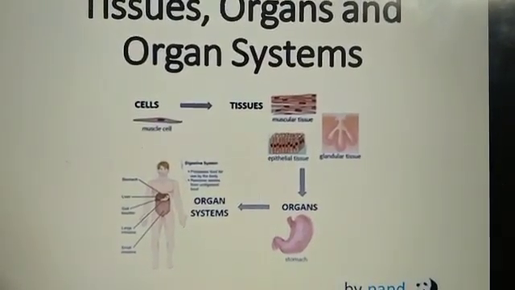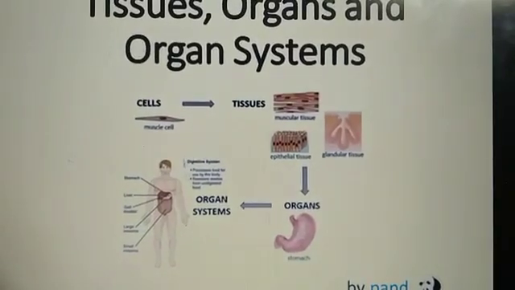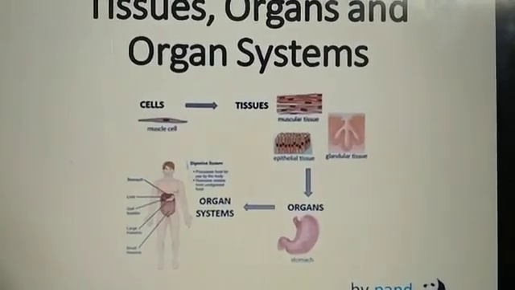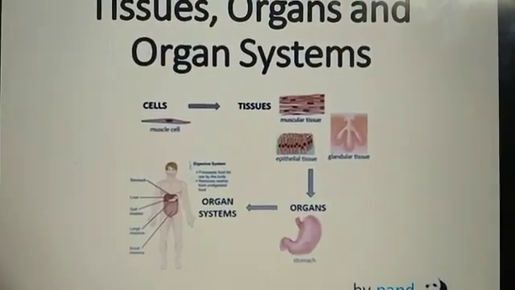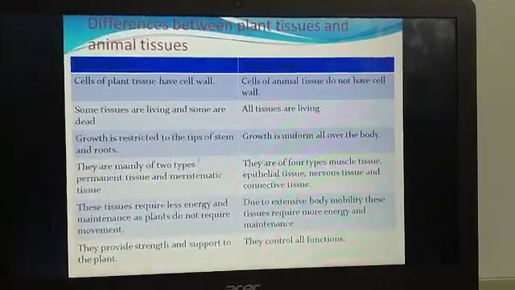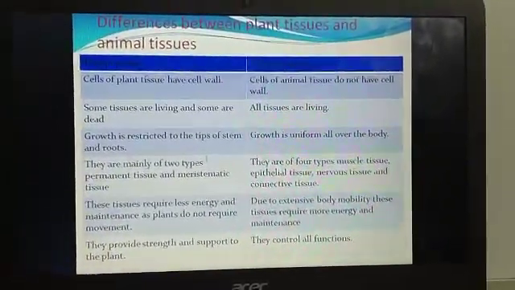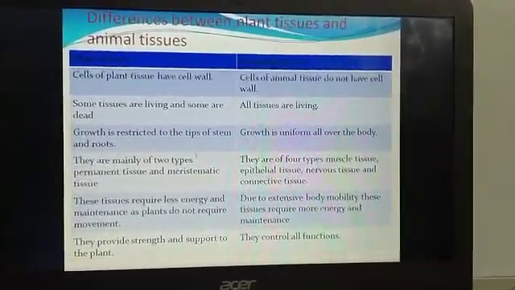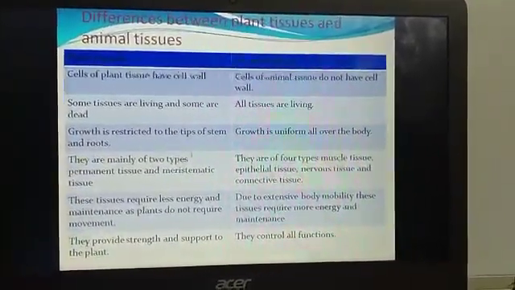So stomach is part of the organ system that is the digestive system. So digestive system, like this we have circulatory, then we have excretory, etc. So all these will make up the organism. Okay, so now I've already told you that there are differences between plant tissues and animal tissues. So now let us know the differences between plant tissues as well as animal tissues.